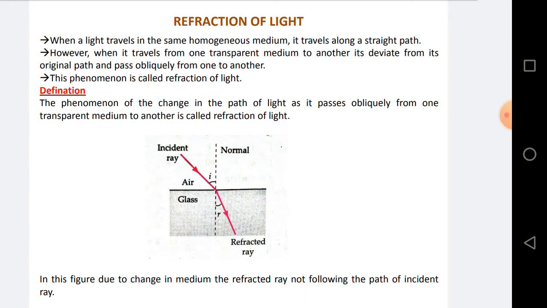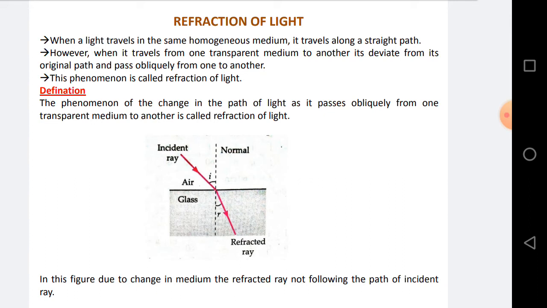When light travels in the same homogeneous medium, it travels along a straight path. So everyone knows a ray follows a straight path whenever it is traveling in a homogeneous medium. However, when it travels from one transparent medium to another, it deviates from its original path and passes obliquely from one to another.